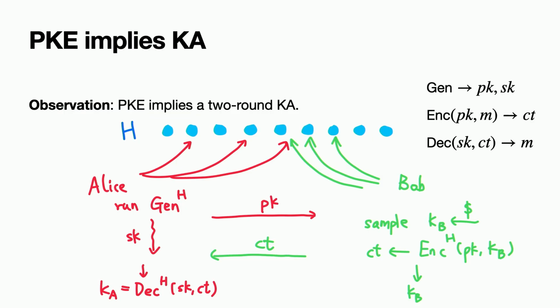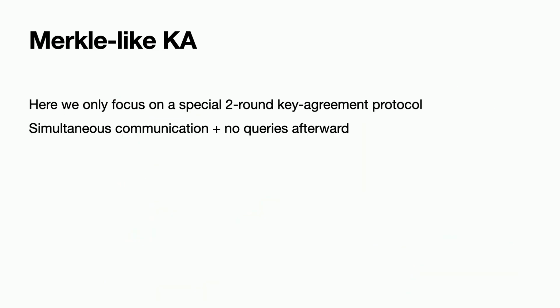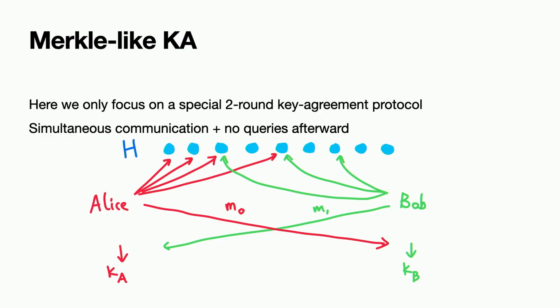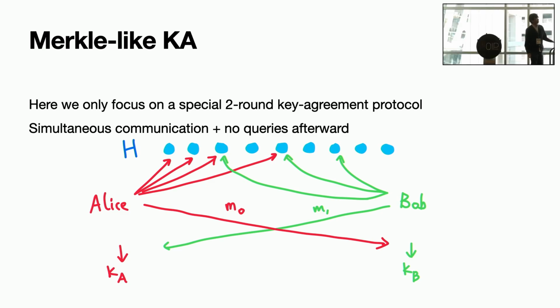So you can reduce that to a two-round protocol, and furthermore, for the purpose of the talk, we only look at this kind of special scheme. It's two rounds, but it's literally just one simultaneous round, just to make our analysis simpler.